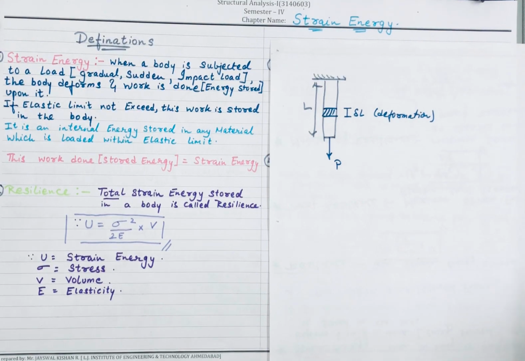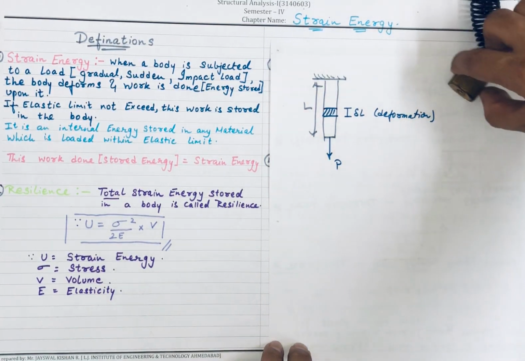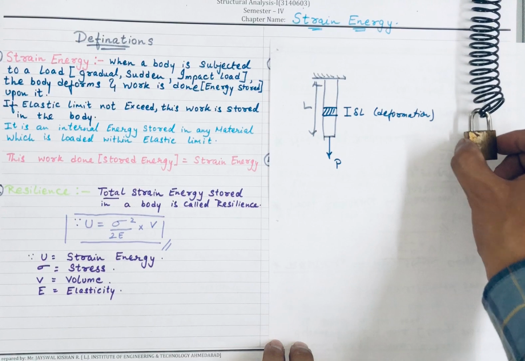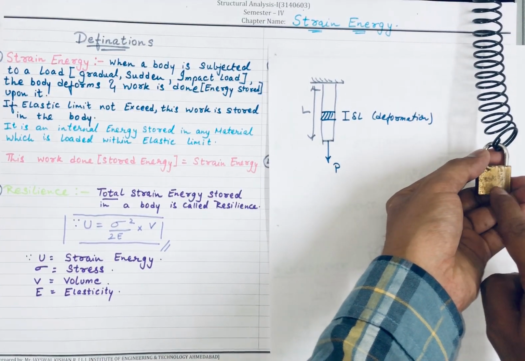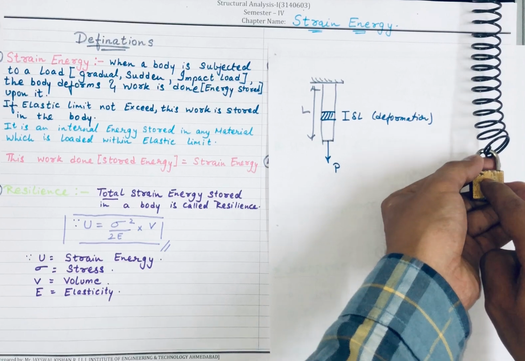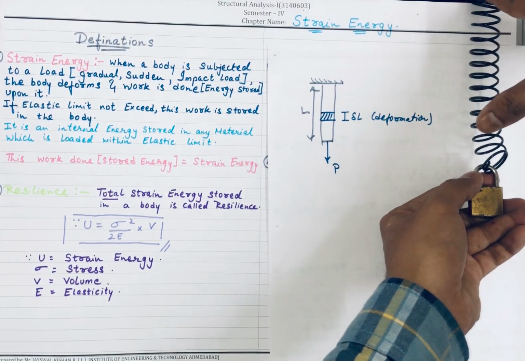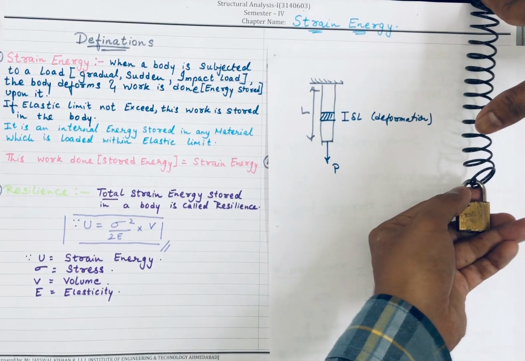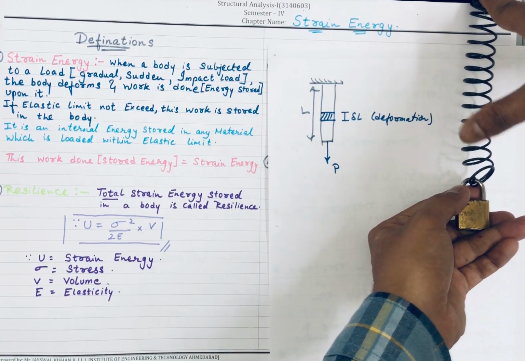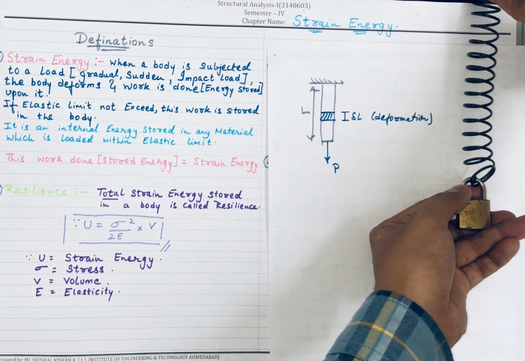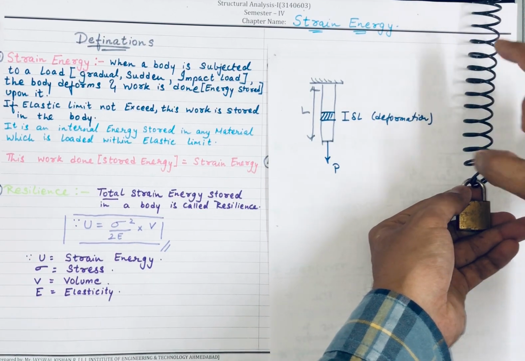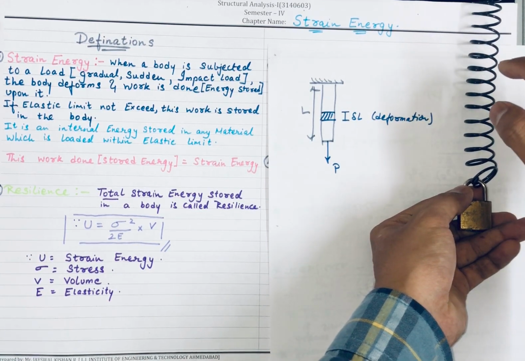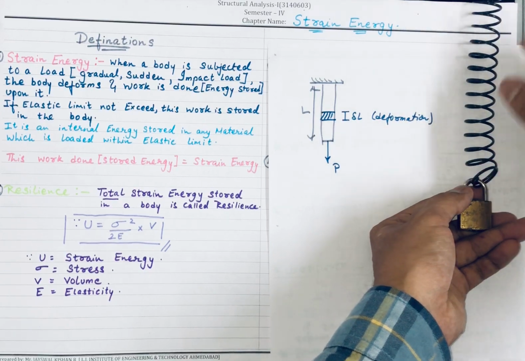Let's understand in another way. If I take a spring in which I am applying a load P, by applying load P my body is trying to deform. If this load is applied within the elastic limit, then the energy will be stored in this particular material, and this is known as strain energy.